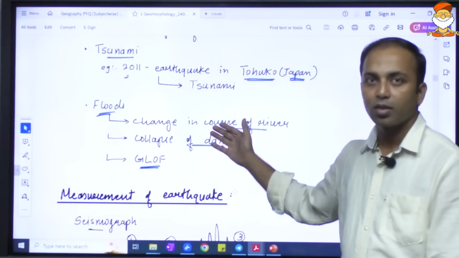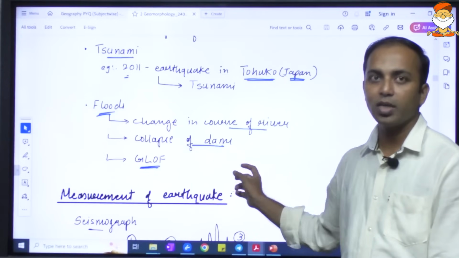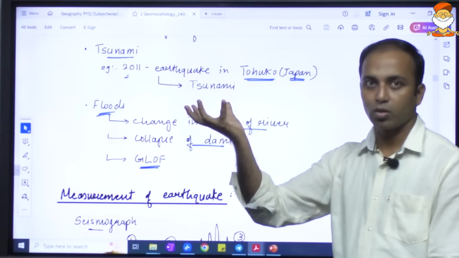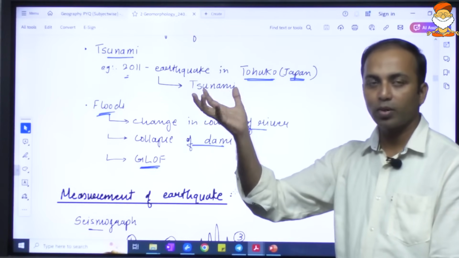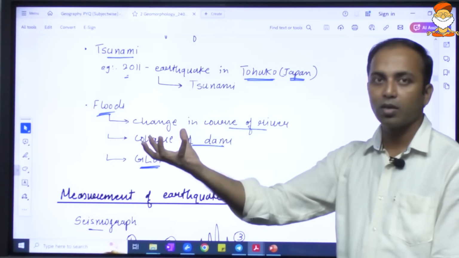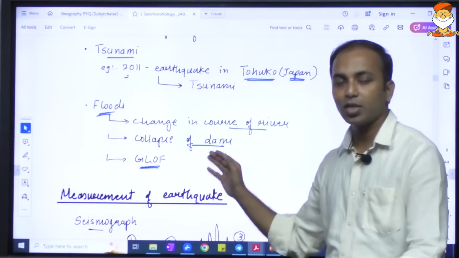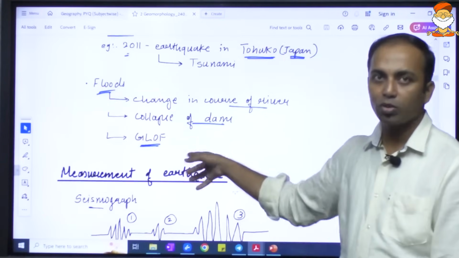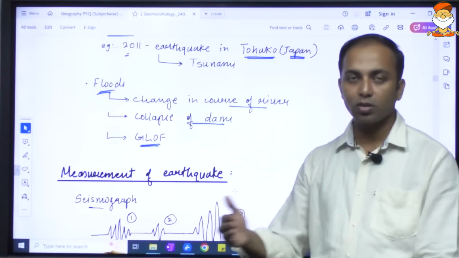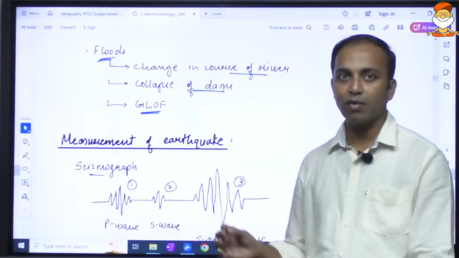For example, the river may change its course, or there may be a collapse of a dam, or a GLOF. GLOF is glacial lake outburst flood. These are lakes formed because of melting glacier water. When an earthquake happens, the glacier may slide and fall in the lake, and the lake water may spill out and cause flooding. So that is glacial lake outburst flood. Glacial lake outburst floods have increased in recent years because global warming is causing faster melting of the glacier, and also avalanches.